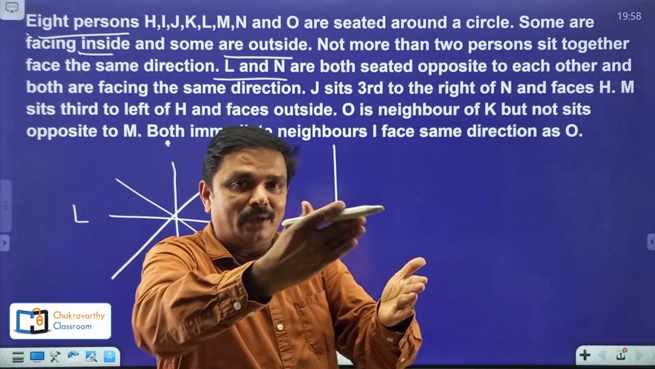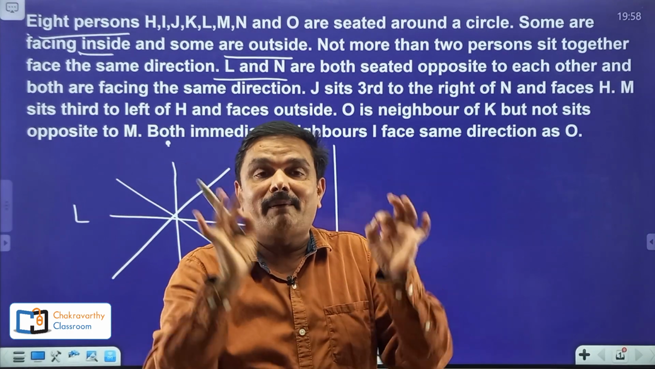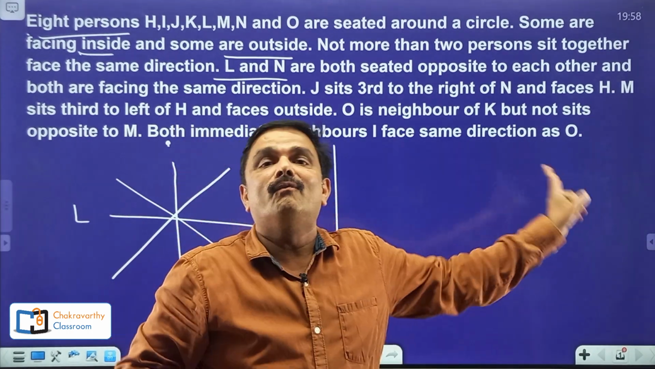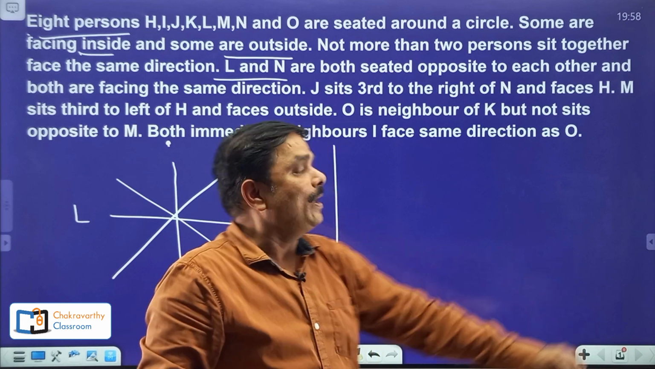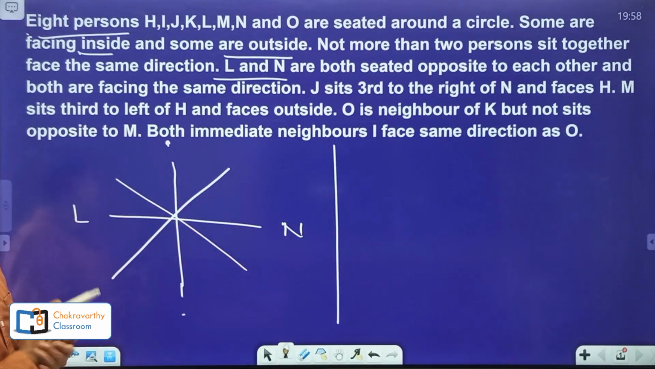While going for the further information, always keep an eye on the information, correlate it, and try to eliminate one of the possibilities here. Okay, now as far as this information is concerned, L and N opposite to each other, that's okay.